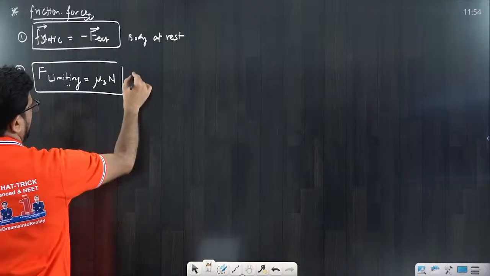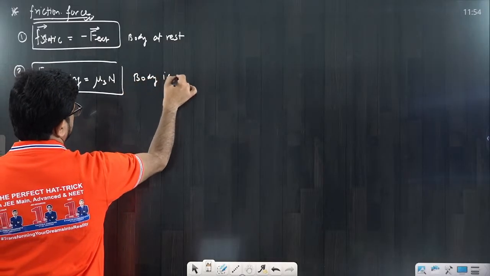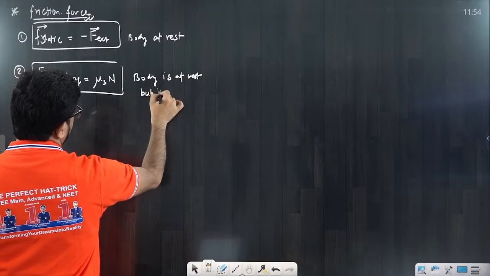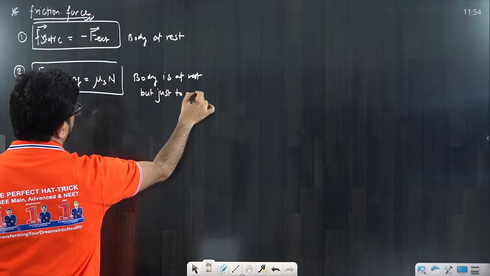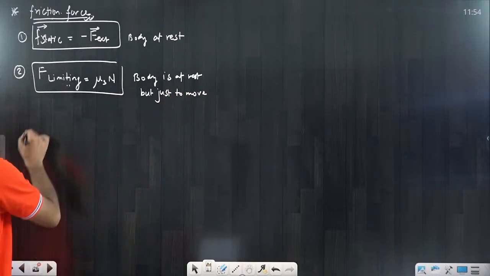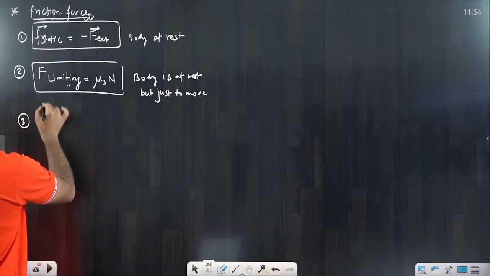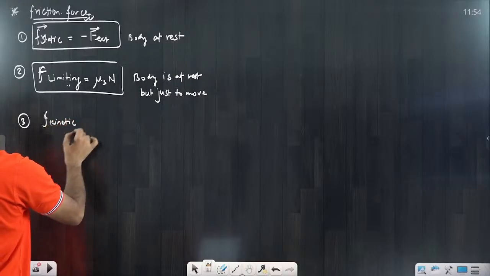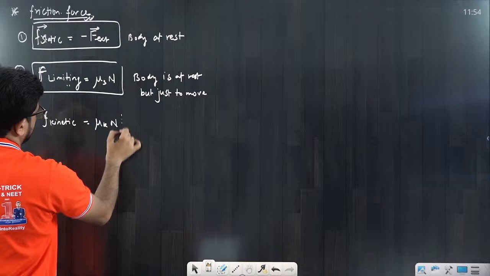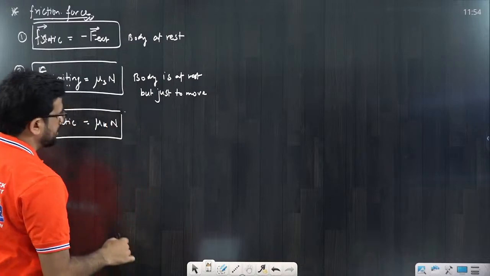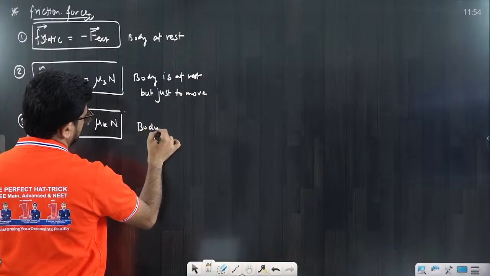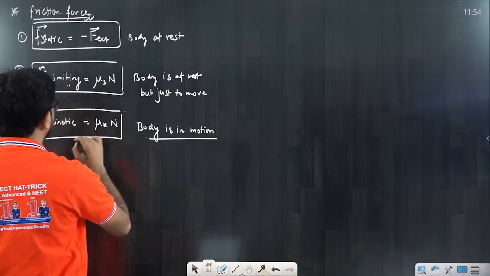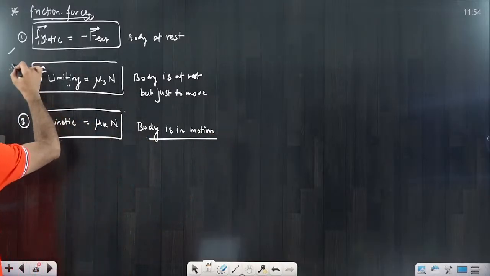It's very simple. The body is still at rest here, but just about to move. The third case we are talking about is kinetic friction, and that value is equal to mu k into N, where N is the normal force. Here the body is in motion. So when the body is in motion, we use this. These are three different things that we are going to discuss.